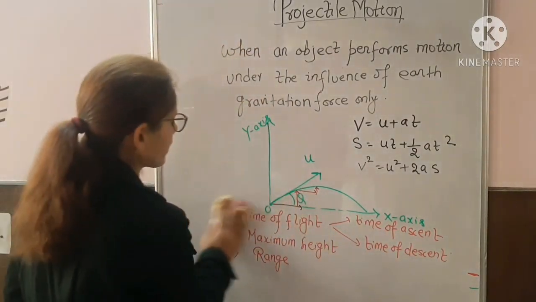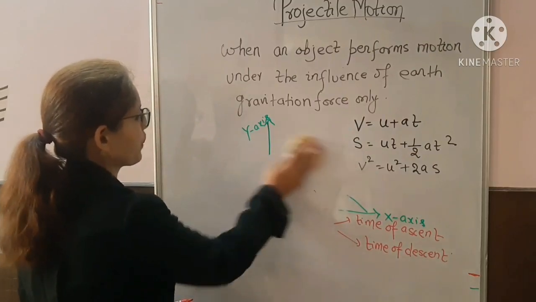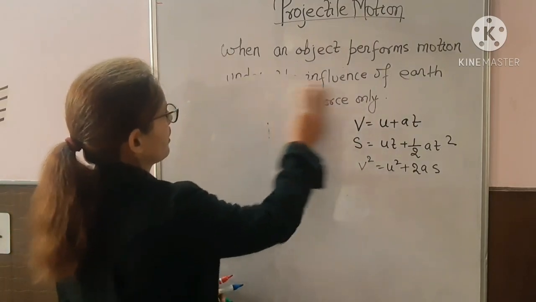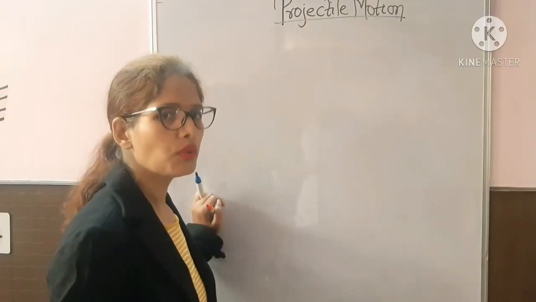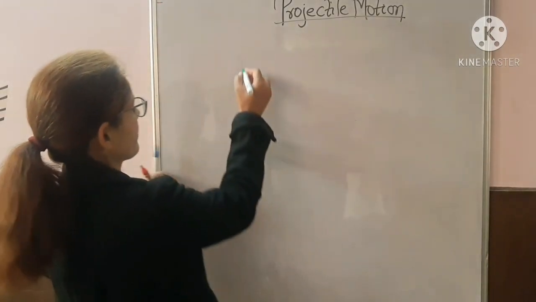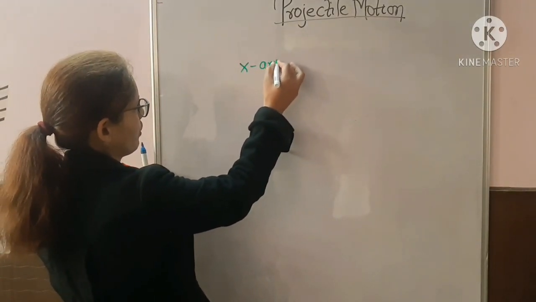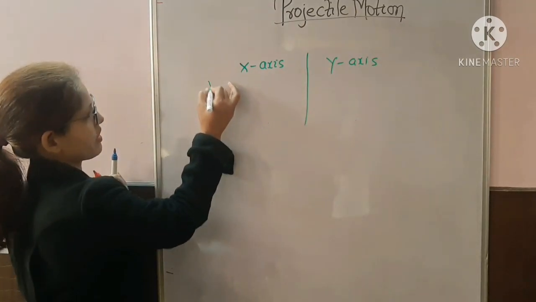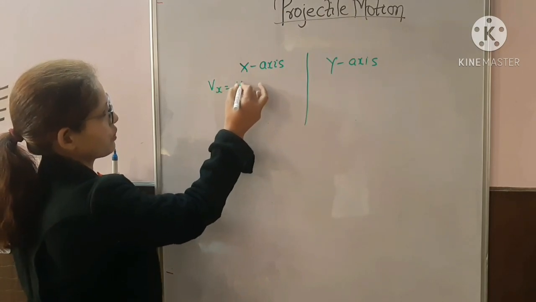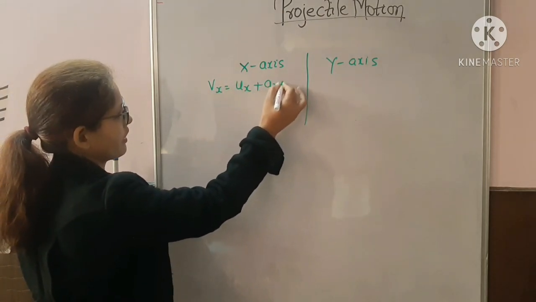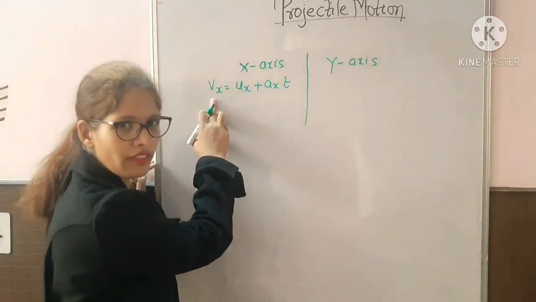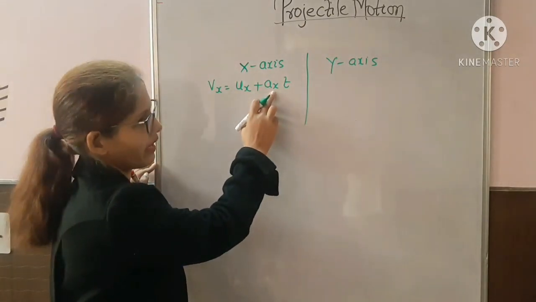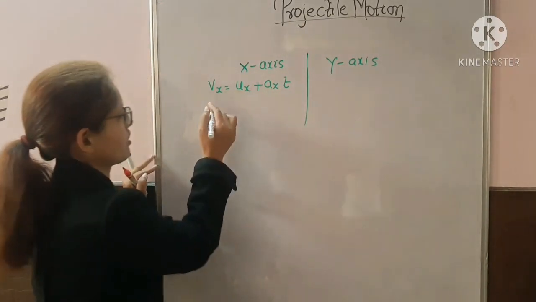So let's do it. Okay. Now what we are going to do, we are going to take the velocity component and acceleration component in both directions, X and Y. So the equations of motion along the X axis and Y axis are as follows. First equation of motion along X axis: Vx equals Ux plus Ax into T, where Vx is the final velocity along X direction, Ux is the initial velocity along X direction, and Ax is the acceleration along the X direction.